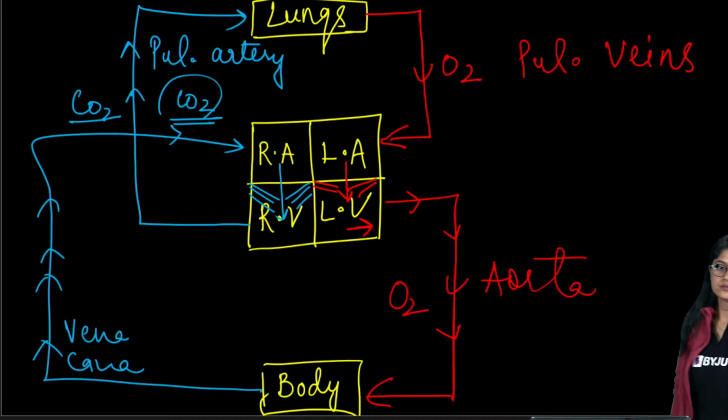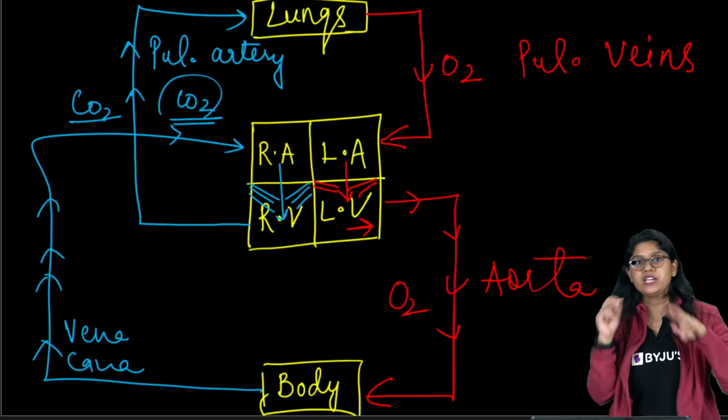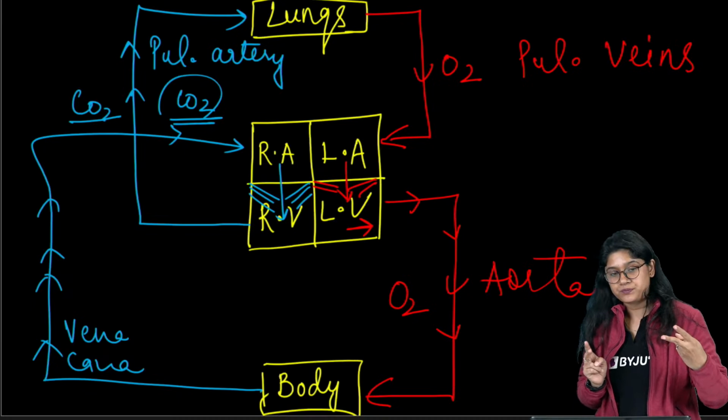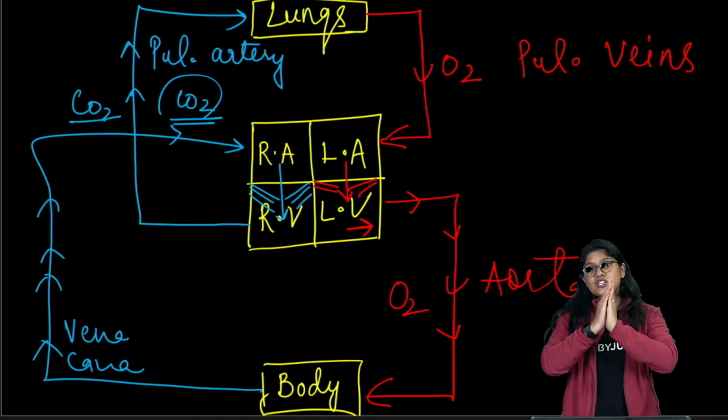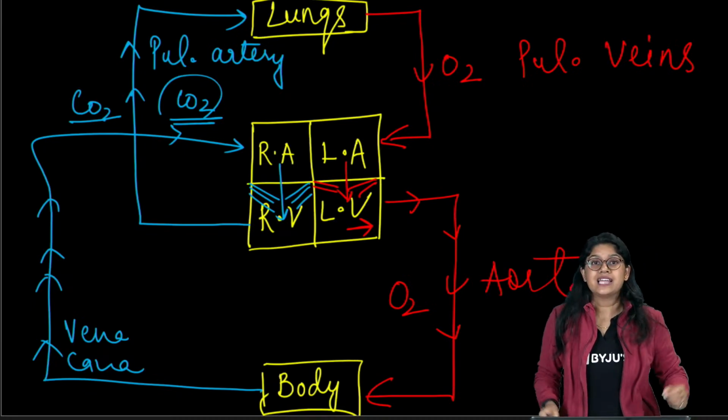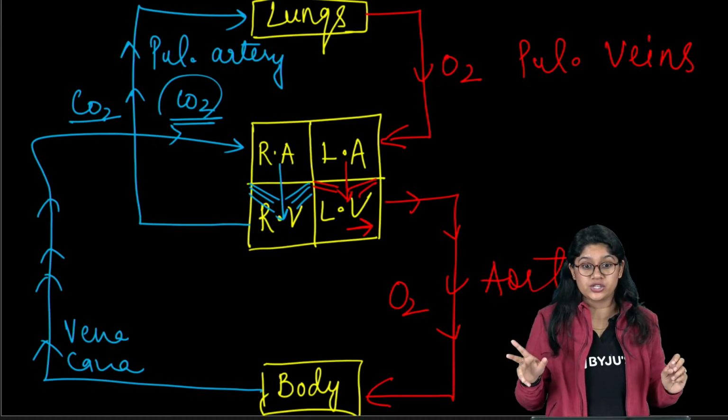Blue and red. Clear hai sabko? This is double circulation. In our heart, we have blood moving twice, right? The blood is moving actually twice inside our heart. That's why we call it a double circulation.